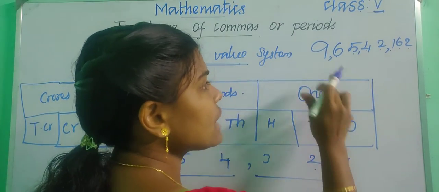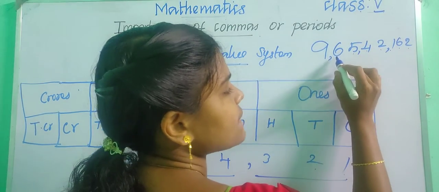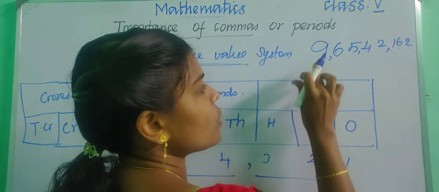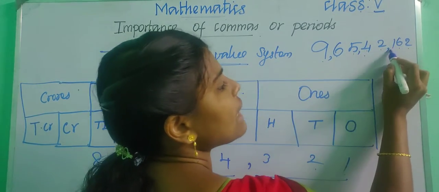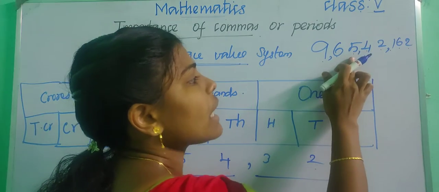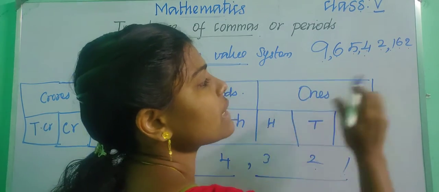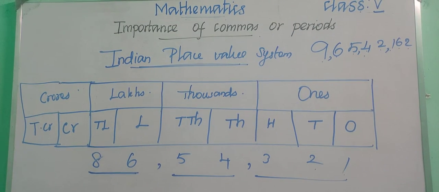So now we can read very easily, right? Ones, tens, hundreds, thousand, 10,000, lakhs, 10 lakhs, and crore. So 9 crore 65 lakhs 42,162. Okay, children. Very easy, right? So inserting a comma is very easy.